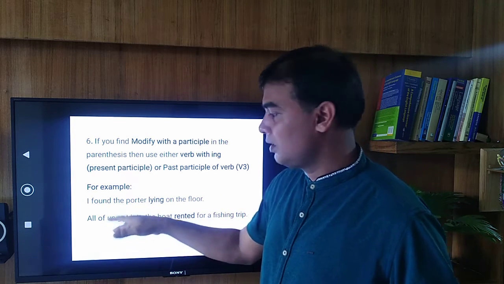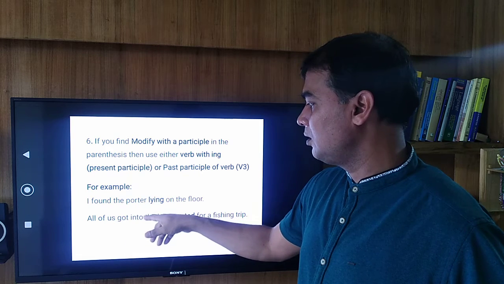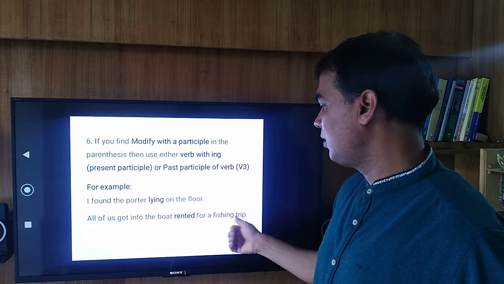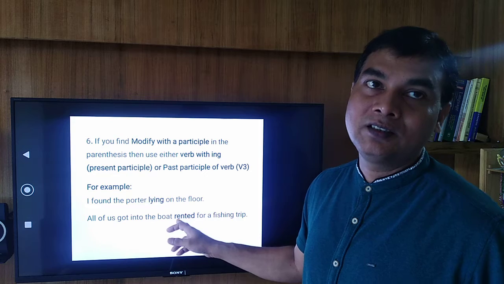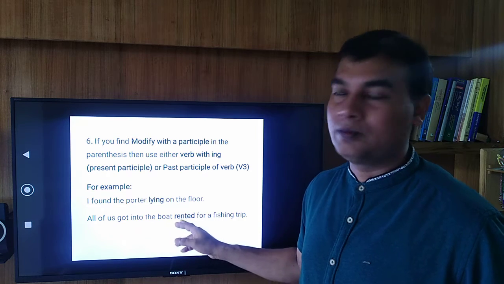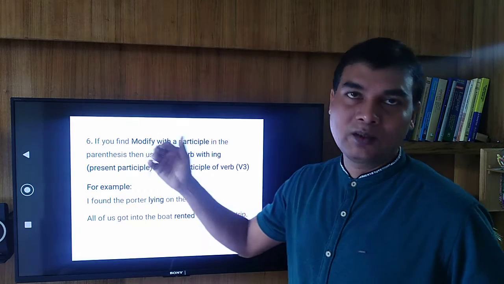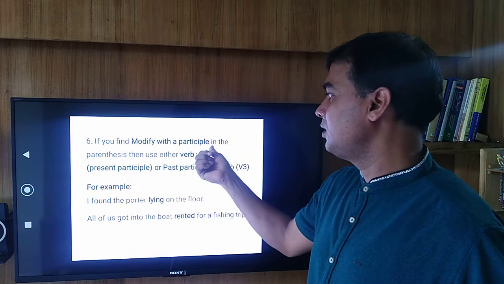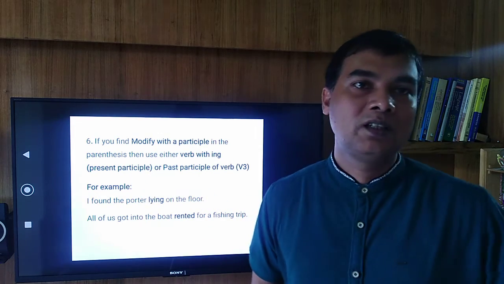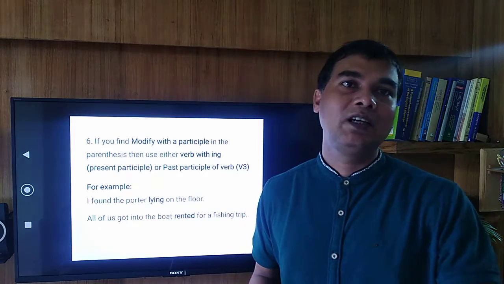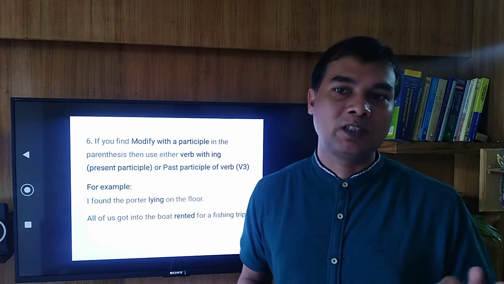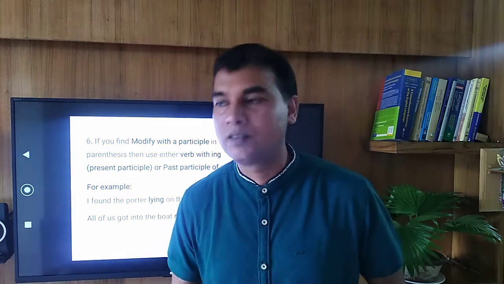And in the second example, all of us got into the boat rented for a fishing trip. Here, rented is the past participle form of the verb, that means verb 3. So if you find in the question modify with the participle, then use either verb with ing, that means present participle, or past participle. Present participle means verb with ing, and past participle means verb 3.